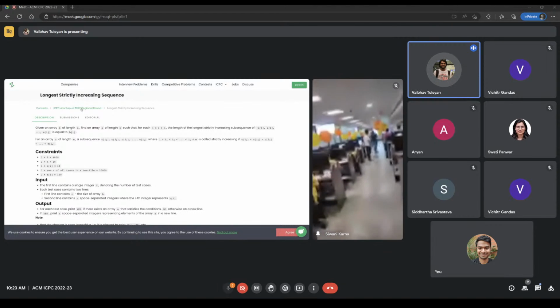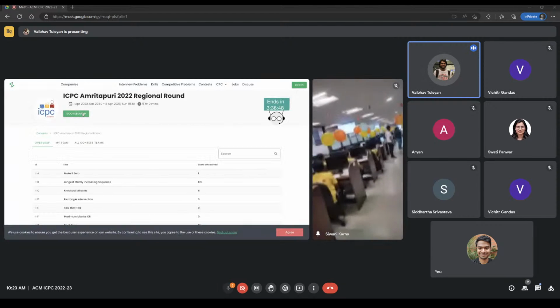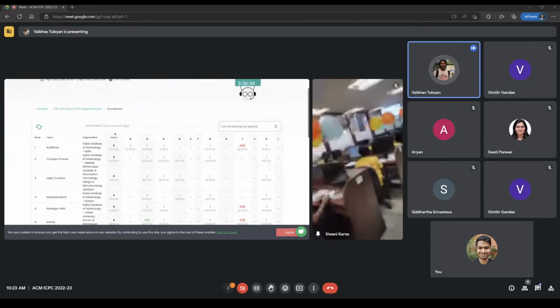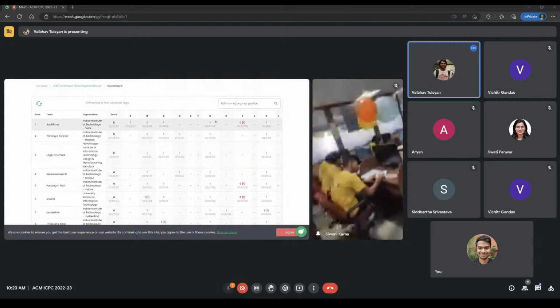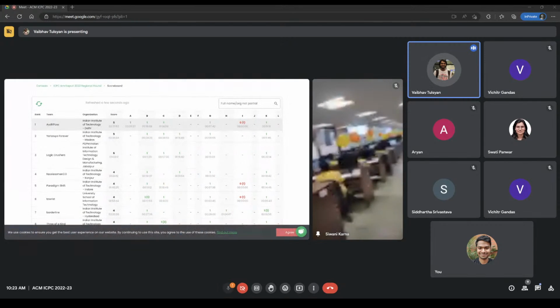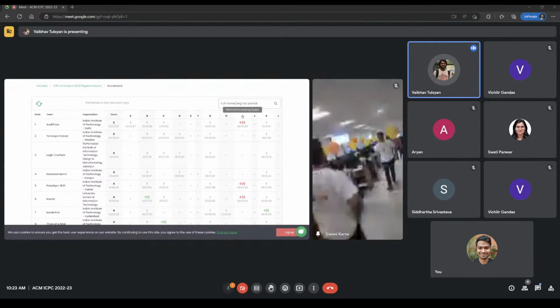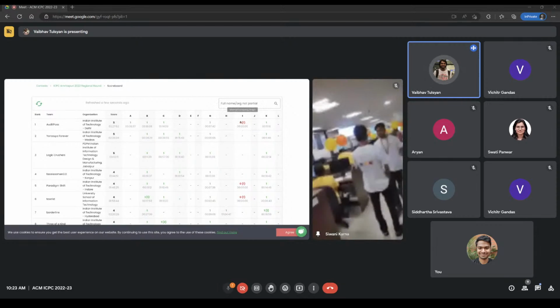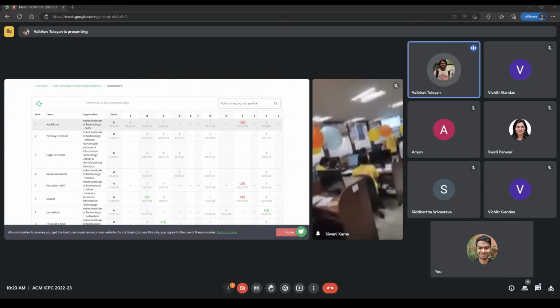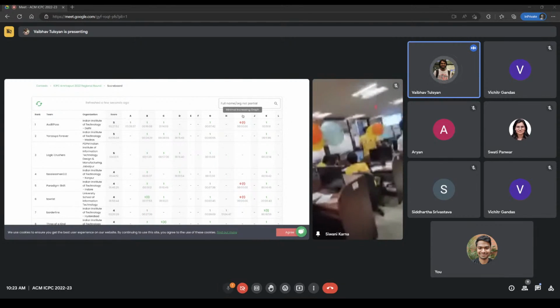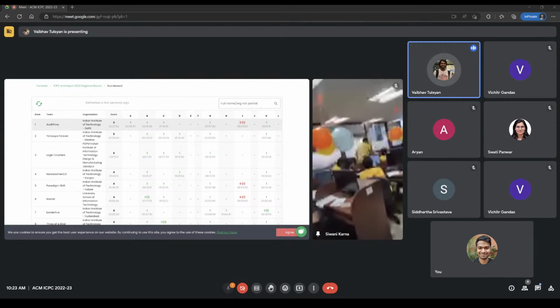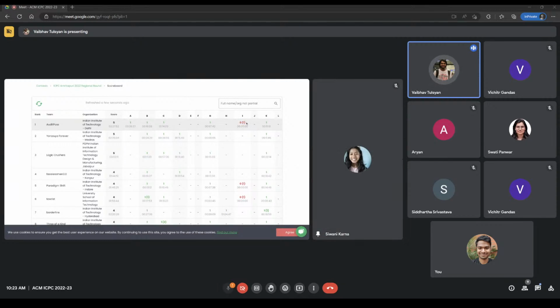Let's just quickly check out the scoreboard once again to see if any of the top teams have solved more problems. Okay, so looks like Audit Pass have a wrong answer on minimal increasing graph. So that's one of the harder problems in the contest. Could be interesting if they can AC it early on in the contest.